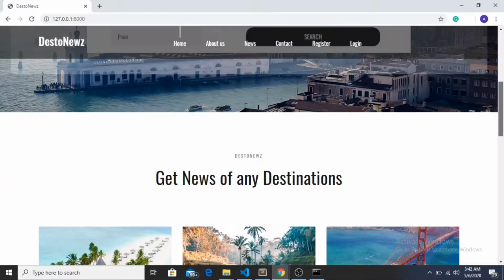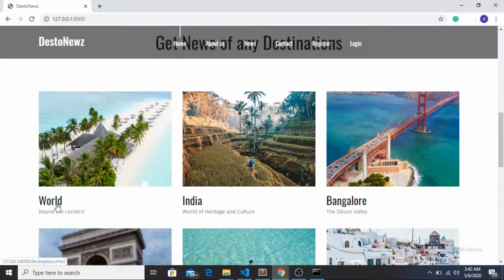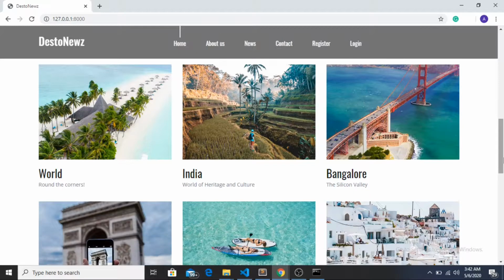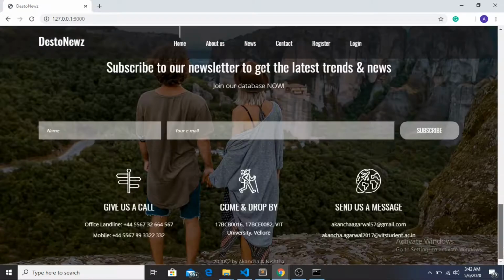There are certain destinations. You can even search like this, India, Bangalore. You just click on the button and the news will be fetched. Then this is the footer where the subscribe button for the newsletter is given.